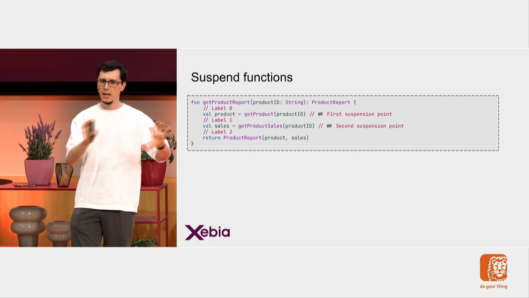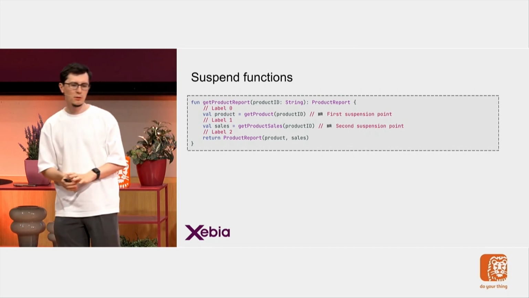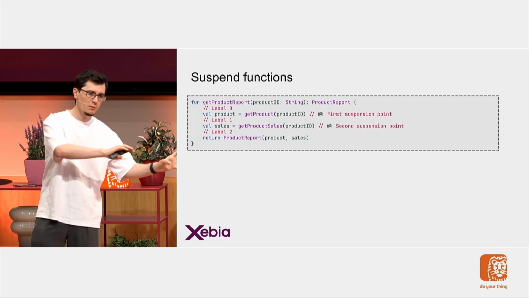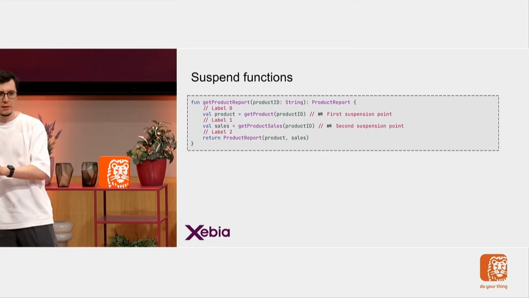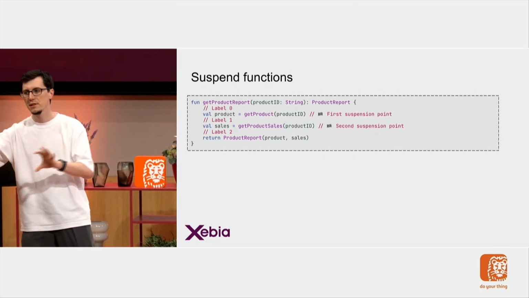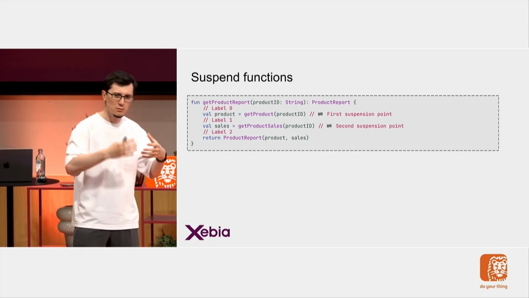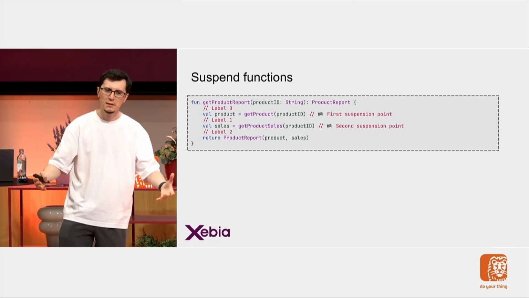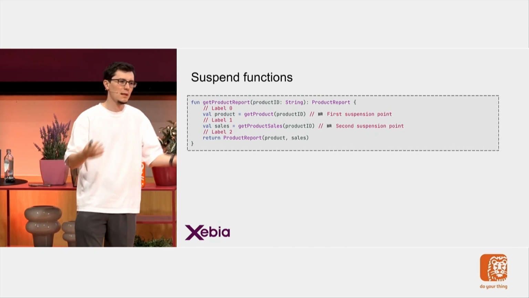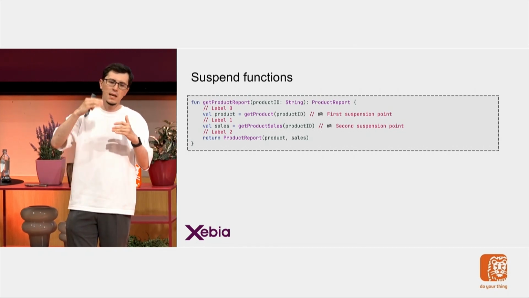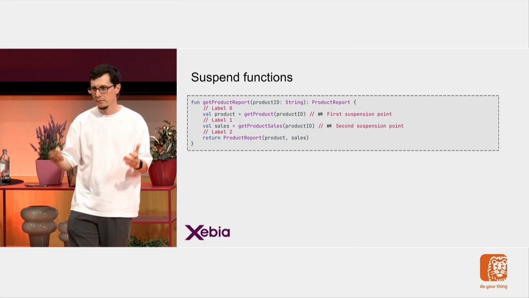From now on, I'm going into this decompiled world. What we will do together is that we will go from a regular function into this transformed function we have seen in IntelliJ. But be aware that we are not creating this solution by ourselves. This is already implemented by Kotlin, and this is already done by the Kotlin compiler transformer. We are just building line by line what they have already done.